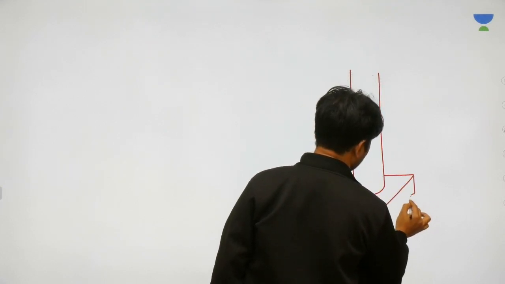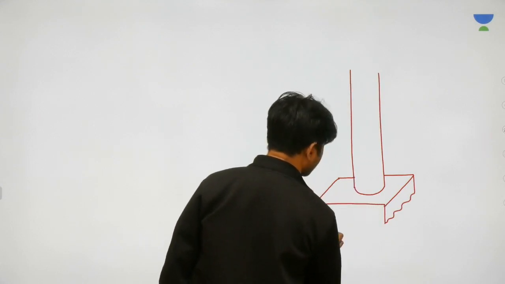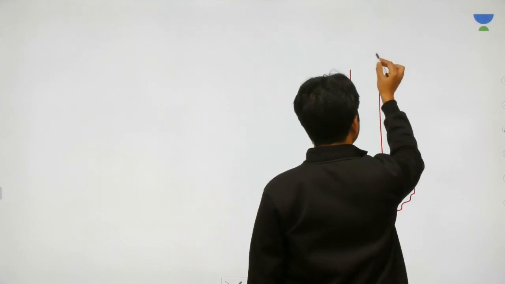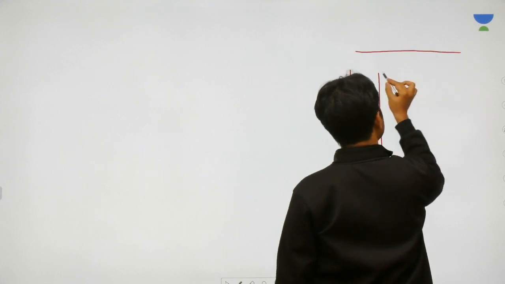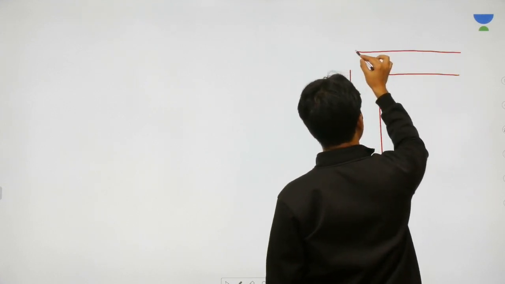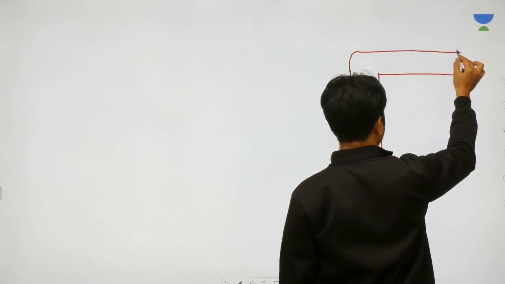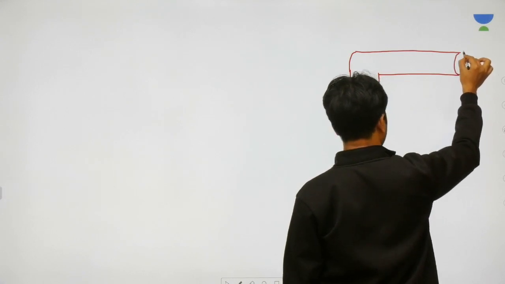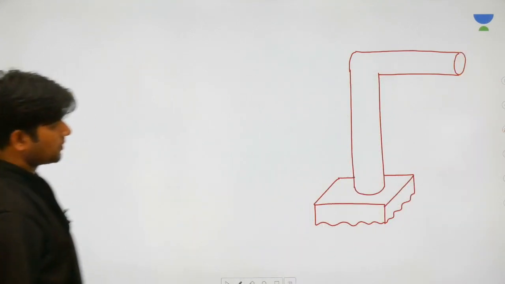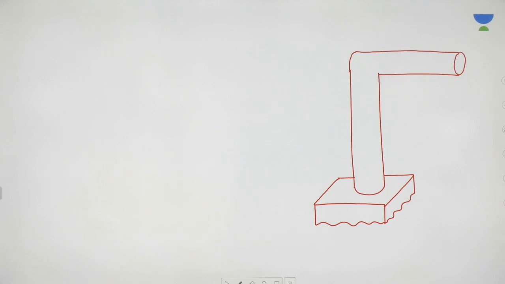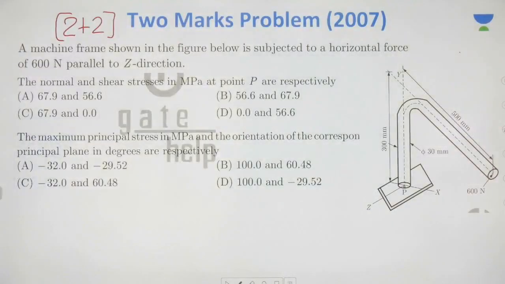And that column is then having a horizontal arm. That column is having a vertical arm and a horizontal arm, something like this. It's given in a different orientation here, and I'm drawing it in a different orientation.